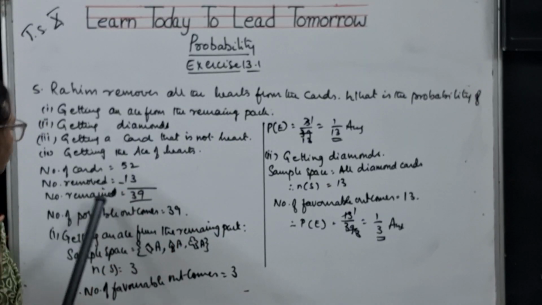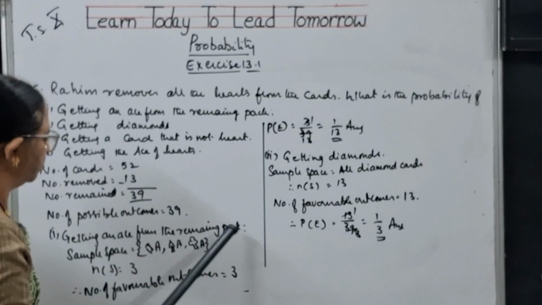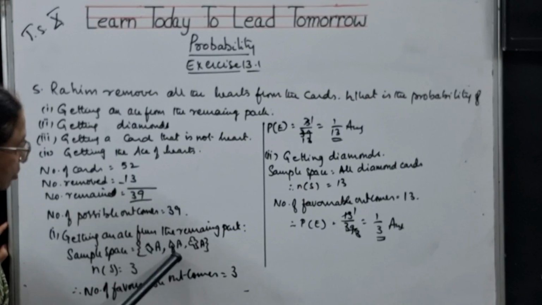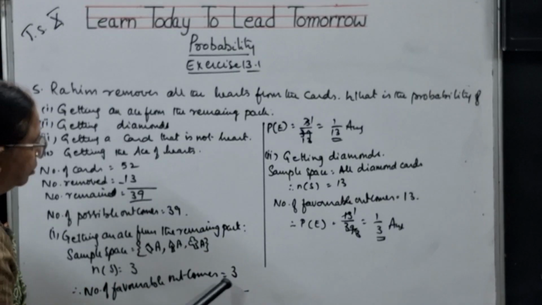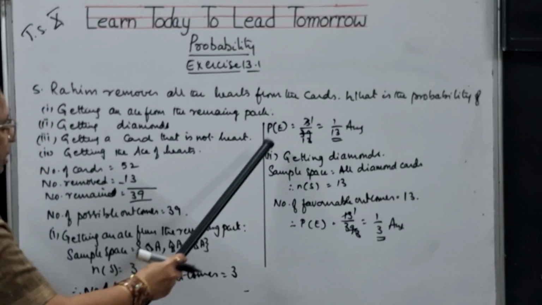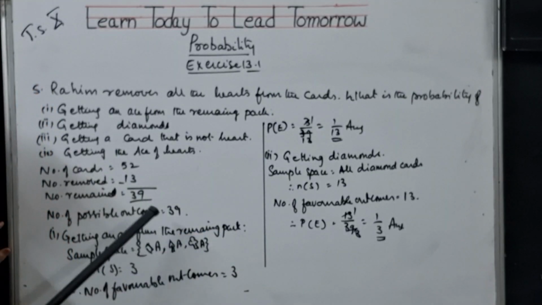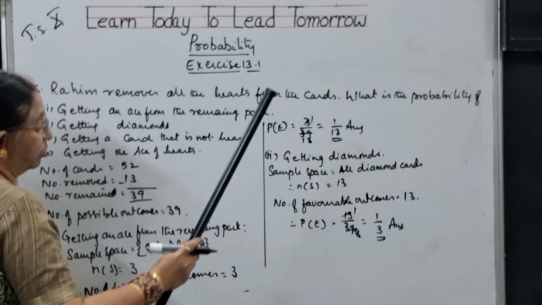So the number remaining is 39, so possible outcomes are 39 only. Getting an ace from the remaining pack means you have a diamond ace, a spade ace, and a club ace. So sample space is this, n of S is 3, number of favorable outcomes is 3. So P of E is 3 by 39, that is 1 by 13.